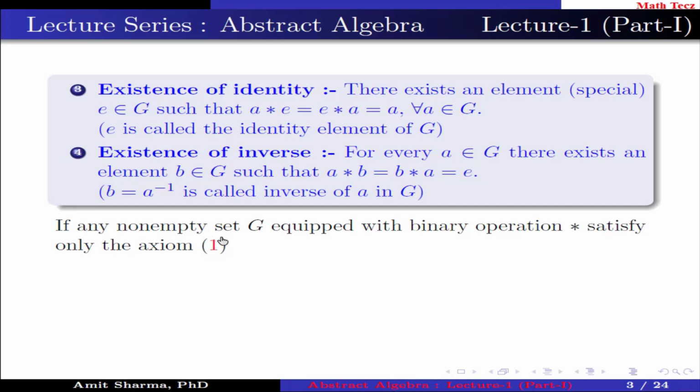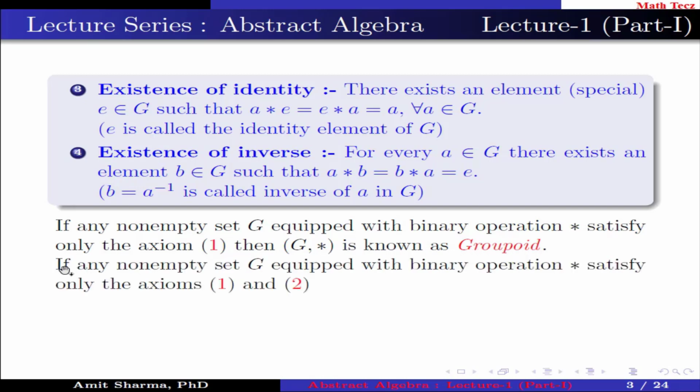If any non-empty set G equipped with binary operation star satisfies only axiom 1, that is the closure axiom, then G under binary operation star is known as a groupoid. If it satisfies only axioms 1 and 2, that is closure and associativity, then G under binary operation star is known as a semigroup.